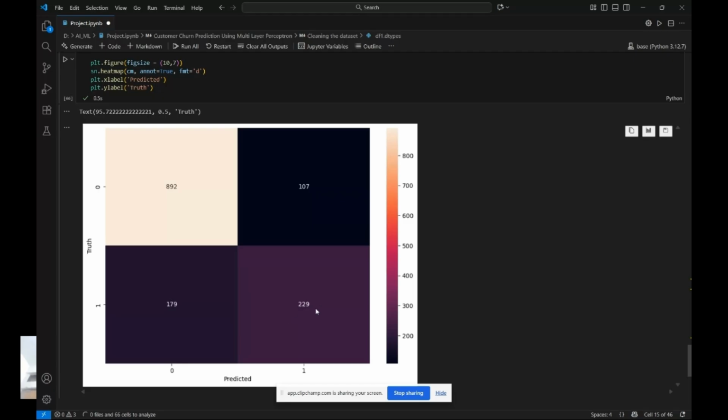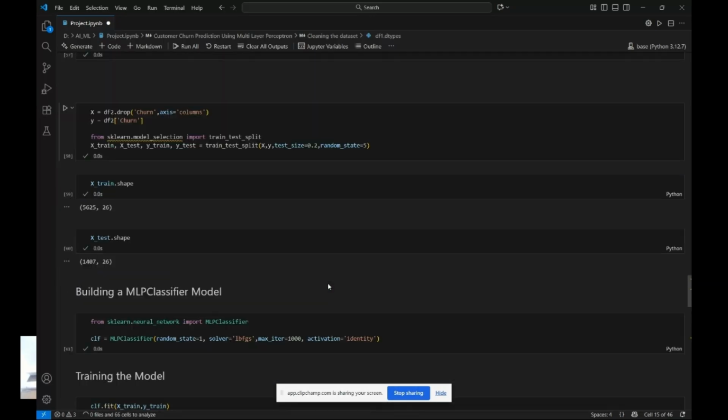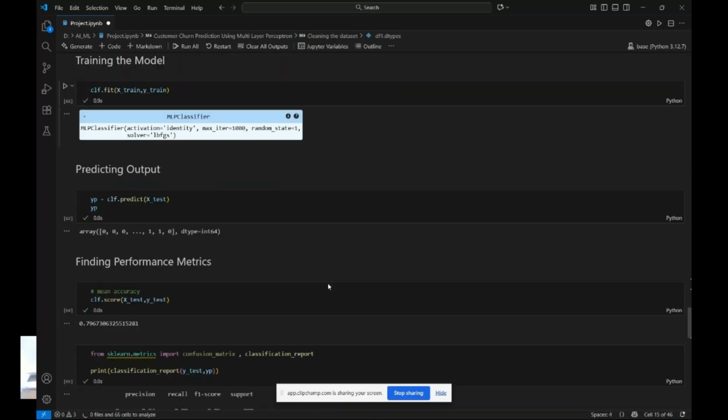So in all these things, the value which should have been least is that we predicted that they would not churn and they churned, which is still a number but a lot smaller, which is a good thing. So this is the whole test and the results of it.